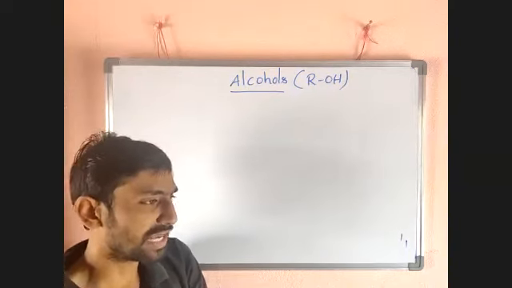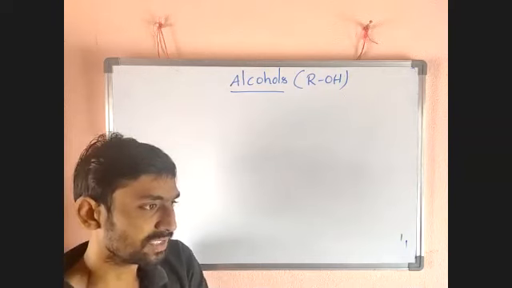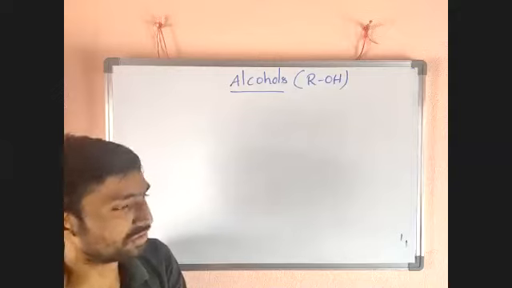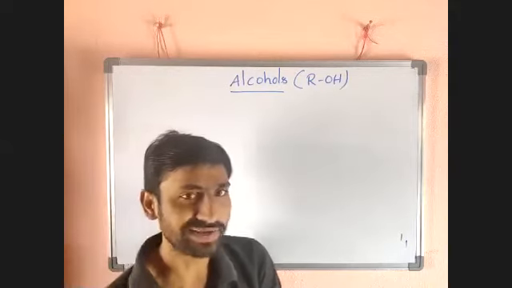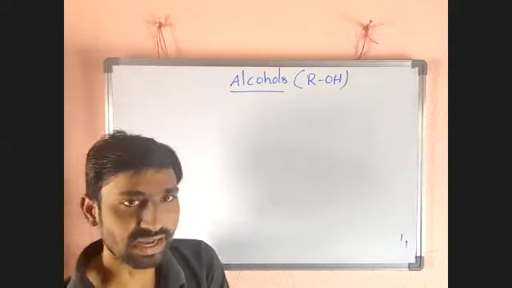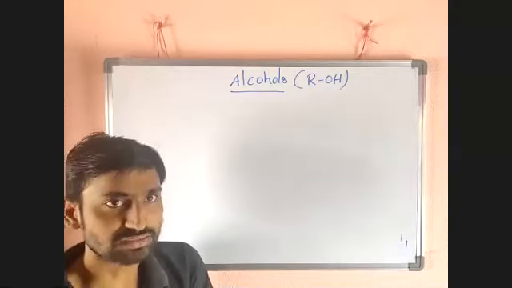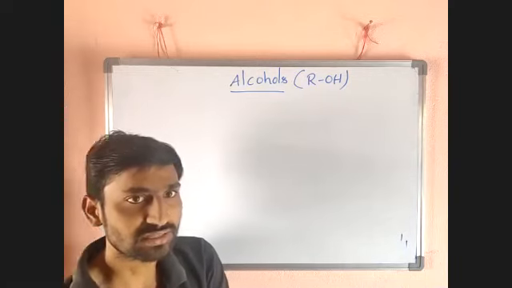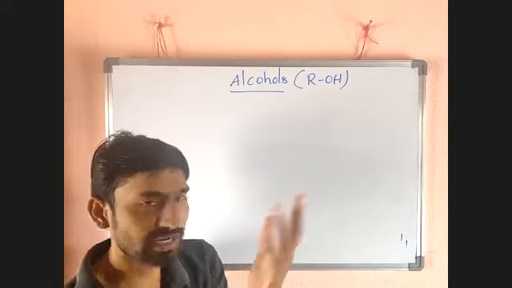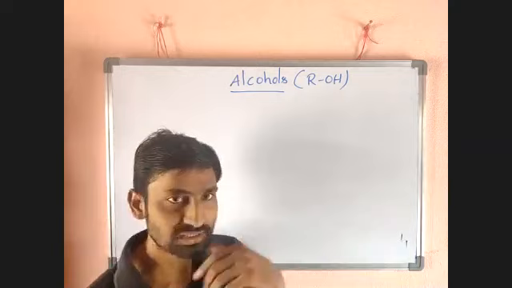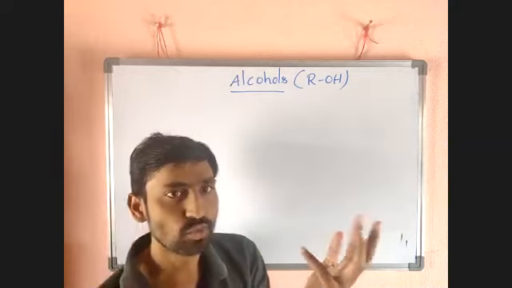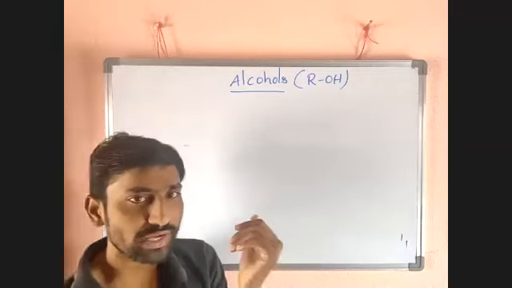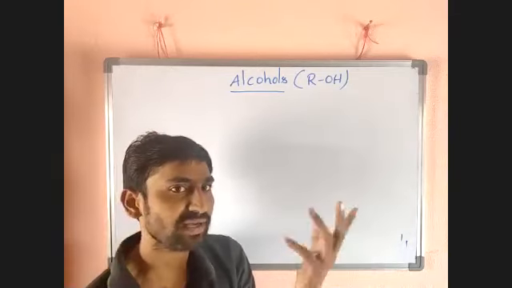Here classification is well known. Already we discussed the classification of alkyl halides. Here also the classification is monohydric alcohols, dihydric alcohols, trihydric alcohols. The name indicates: mono means only one OH is there, di means two OHs, tri means three OHs. More than two OHs is nothing but polyhydric alcohol.